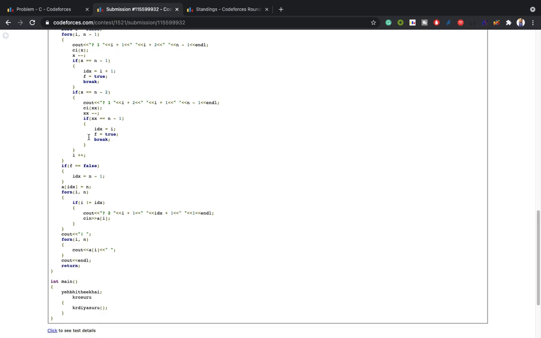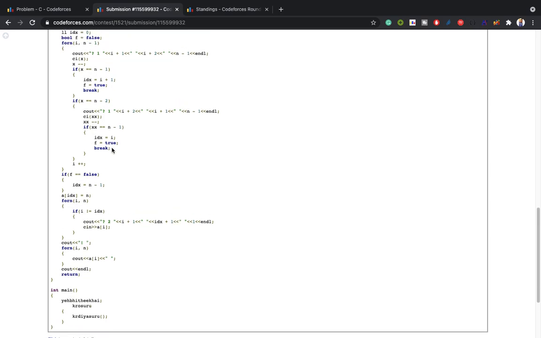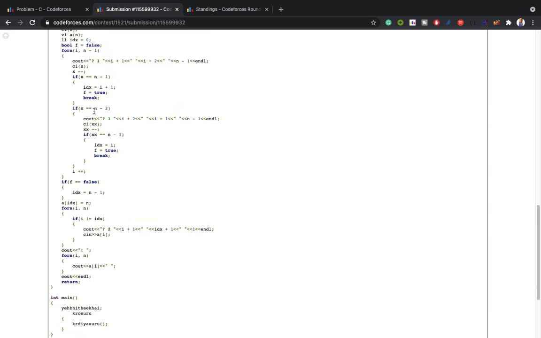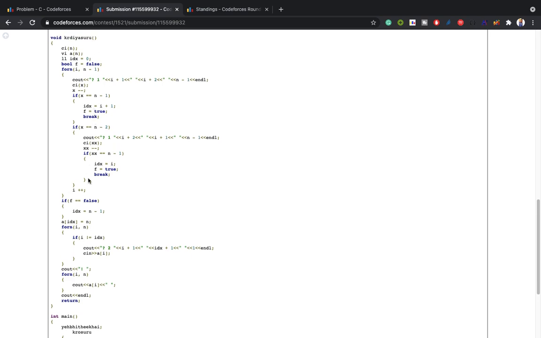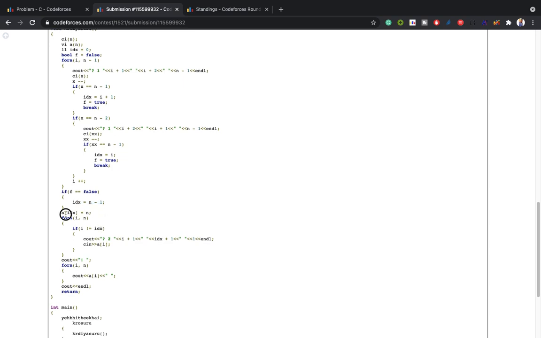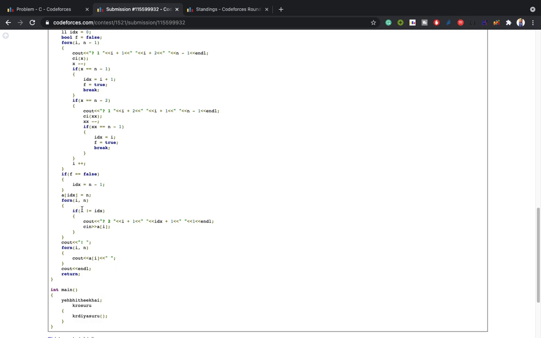So right now we will again move on, and if I do not get it anywhere, then it will be present in the last index, so the index will be n-1, definitely I will get it. At the position which I have found, I will put that value into the array, meaning I will fill that index of the permutation. Now what I will do, I will